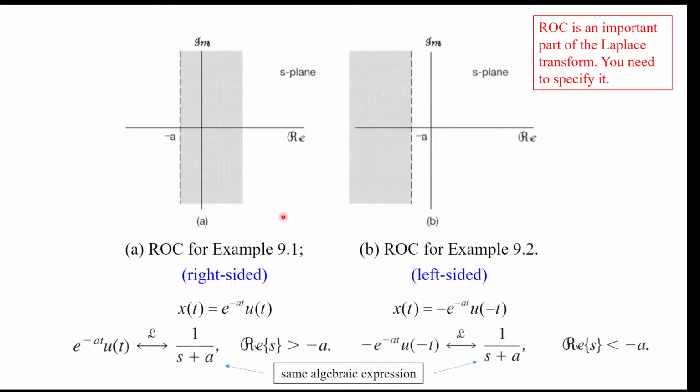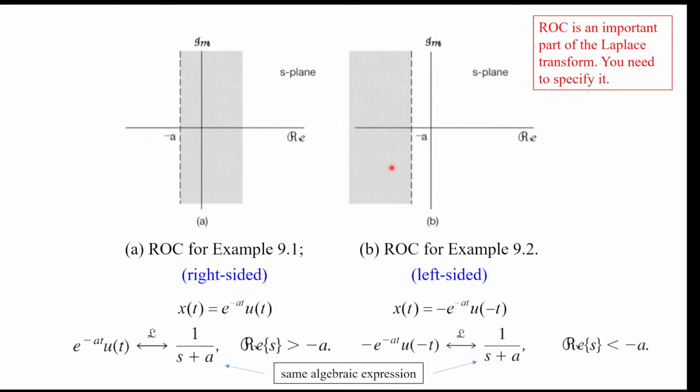So this shaded region here. But we see that there is another function x of t that looks kind of like this, but totally different. It's this minus e to the minus at u of minus t. So this is an exponential function that only has value on t less than 0. And we found out that if we do the integration, the algebraic part is totally the same as this thing. So the algebraic part is still 1 over s plus a, but this function in the frequency domain has a different region of convergence.